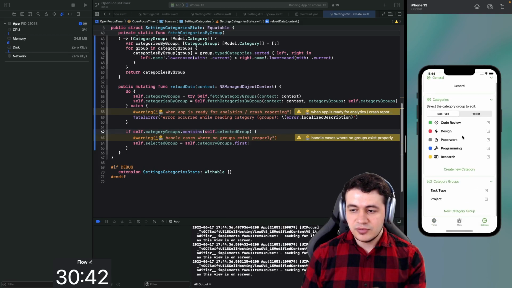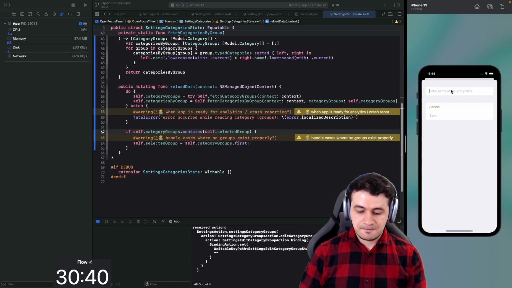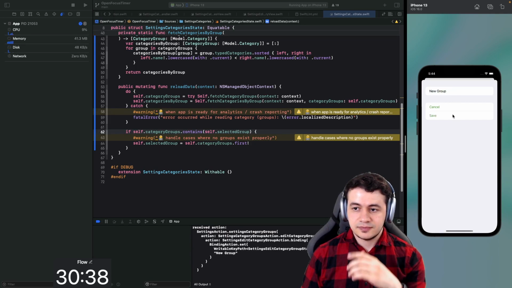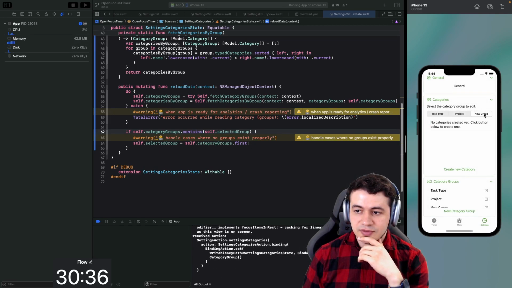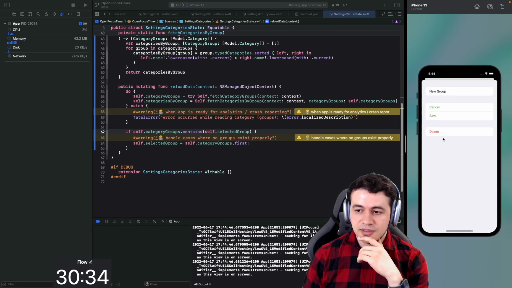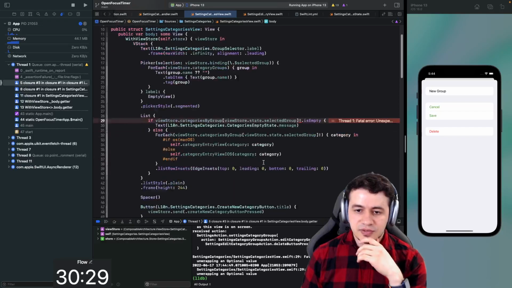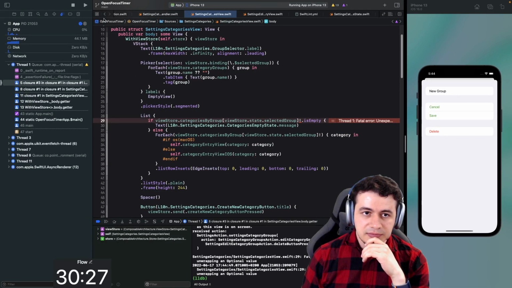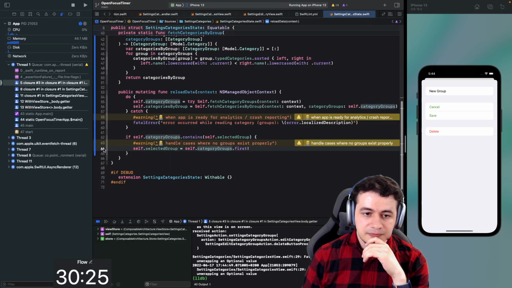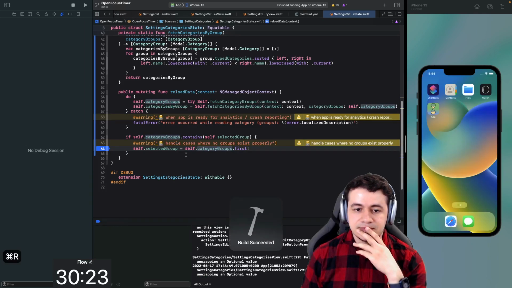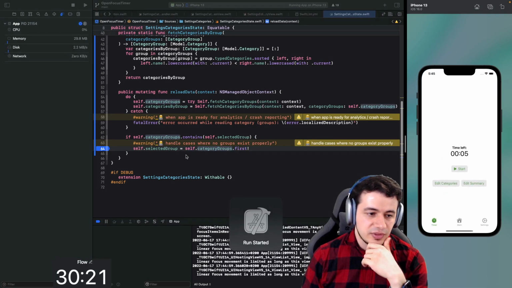So let's create a new category group. And now select that and delete it again. Ah, we're still running into the issue. Let me just check if this is getting called. Should have put the breakpoint there right from the start.